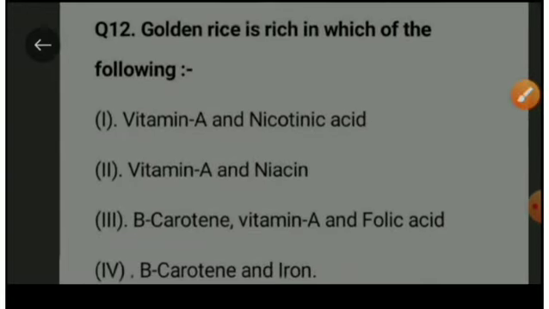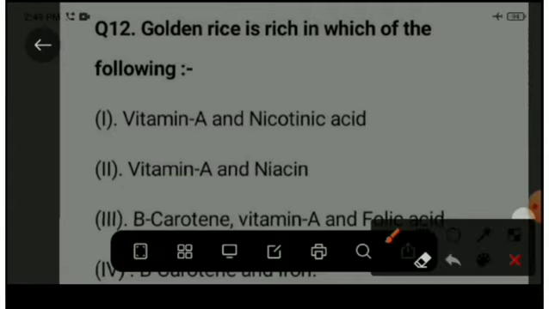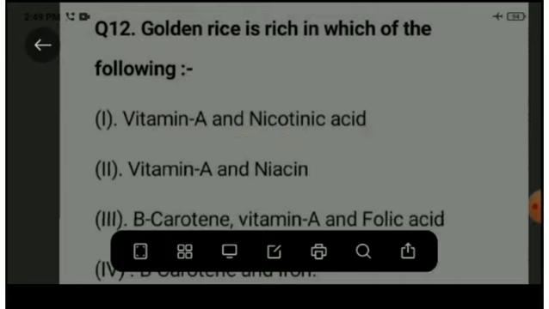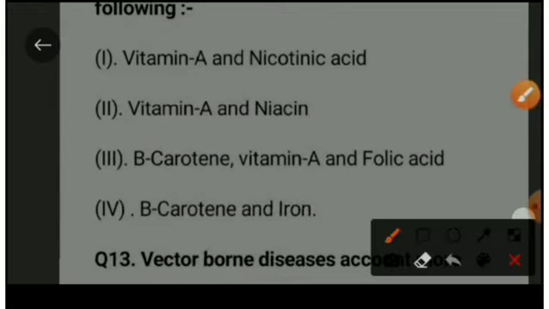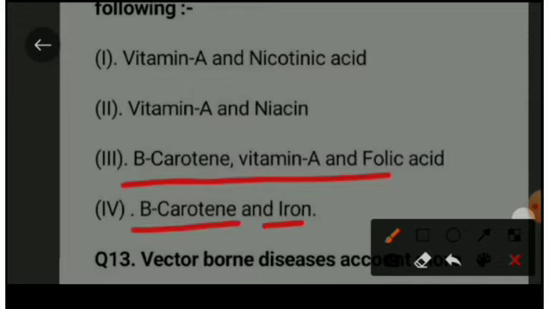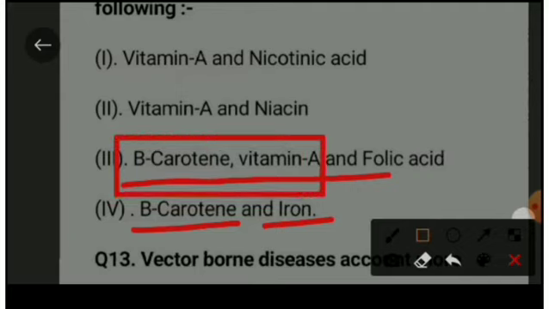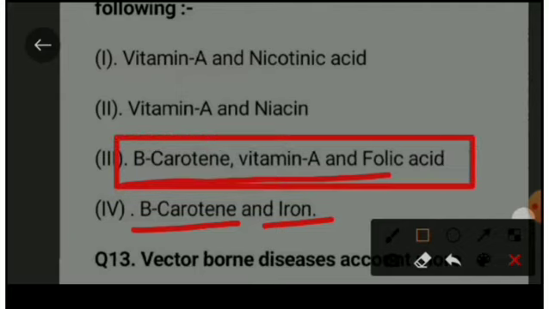Next question: Golden rice is rich in which of the following? Option A is vitamin A and nicotinic acid, option B is vitamin A and niacin, option C is beta carotene, vitamin A and folic acid, option D is beta carotene and iron. The right option is option third, that is beta carotene, vitamin A and folic acid.